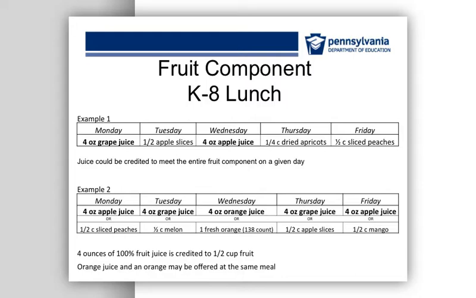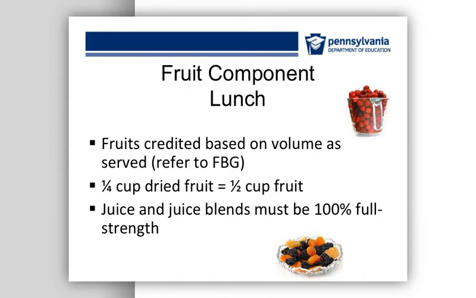Example 2. Juice may be offered each day as long as another form of fruit is also offered each day, so that no more than half of the fruit component offered over the week is in the form of juice. Looking at example 2, over the course of the week, 10 fruit components are offered and 5 of the 10 are juice. This meets the requirements. If they served 6, 7, 8, 9, or 10 juices, that would not have met the new requirements. Also note that on Wednesday, they offered orange juice and a fresh orange. Now the same fruit may be offered in 2 forms at a meal. The fruits are still credited based on volume served.